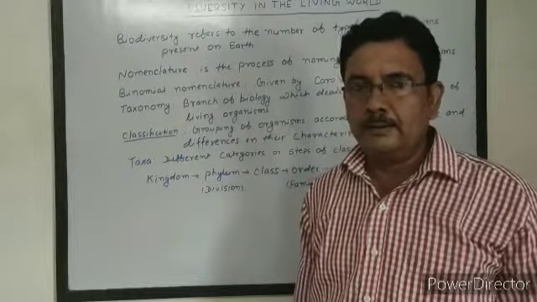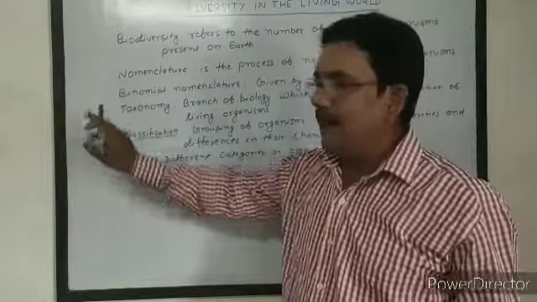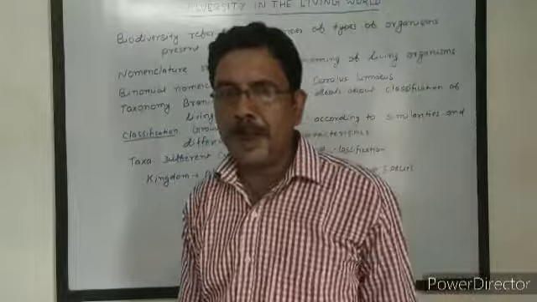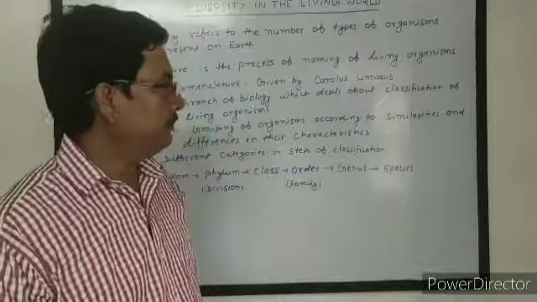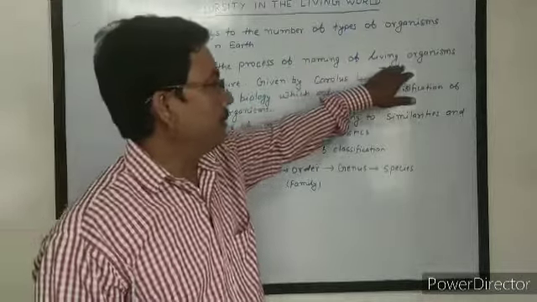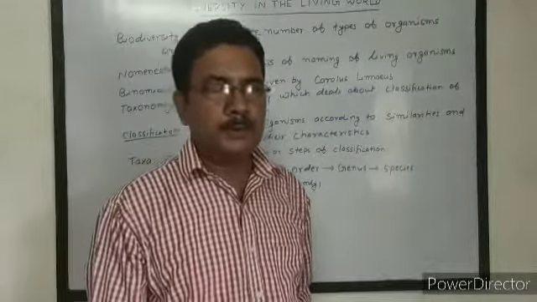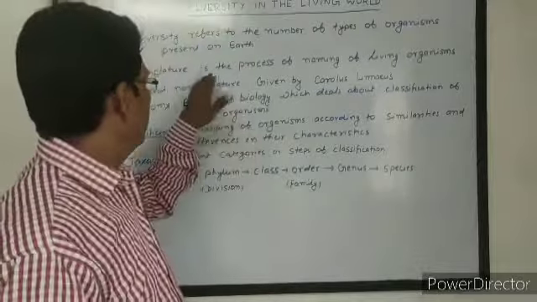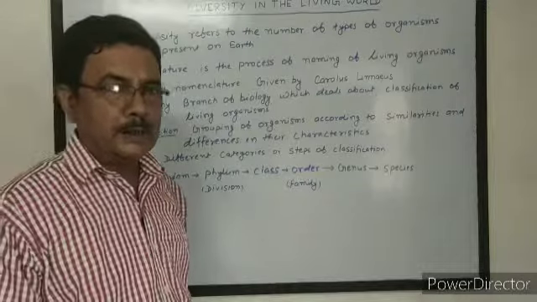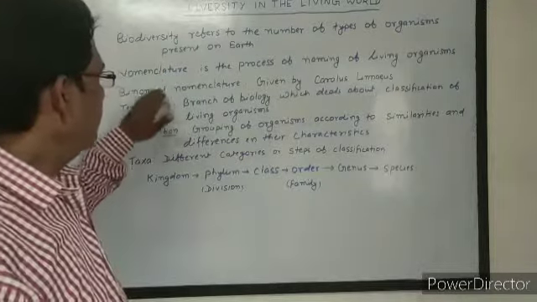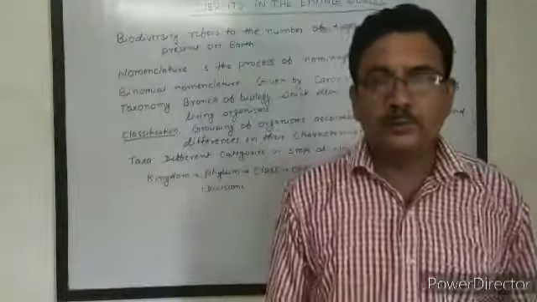To study the biodiversity on the earth, first of all we need to assign a specific name to a particular organism, because different organisms are known by different names in different parts of the world. So it is difficult to understand the names of different organisms in different parts of the world, and there is a difficulty in uniformity. So there is a need to assign a particular name to a particular living organism. The process of naming of living organisms is called nomenclature.